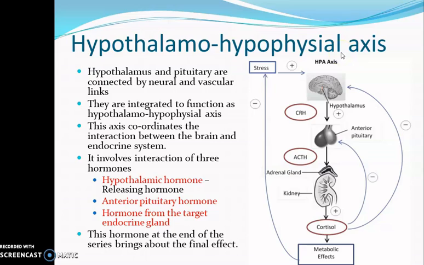So the first hormone in the series is the releasing hormone, which is produced by the hypothalamus. And the hypothalamic hormone is acting on the anterior pituitary gland. The anterior pituitary gland will produce another hormone. It will go to the target endocrine gland, and the target endocrine gland will produce its hormonal secretion. And this hormone will produce the metabolic effects or the physiological effects in the tissues.